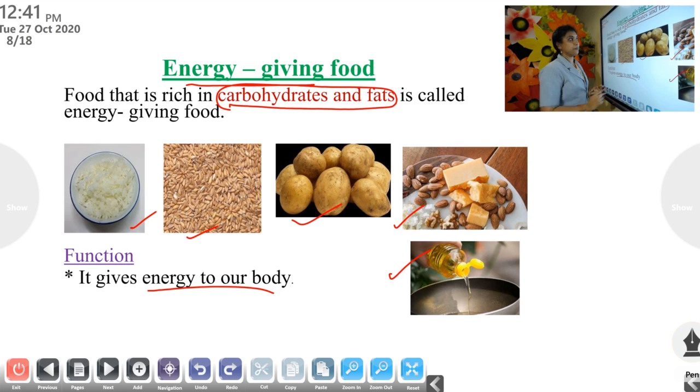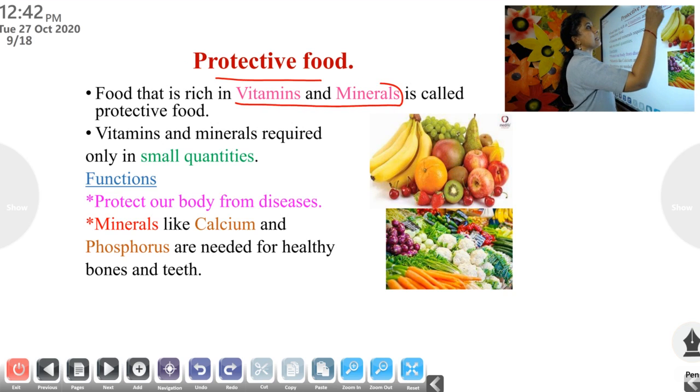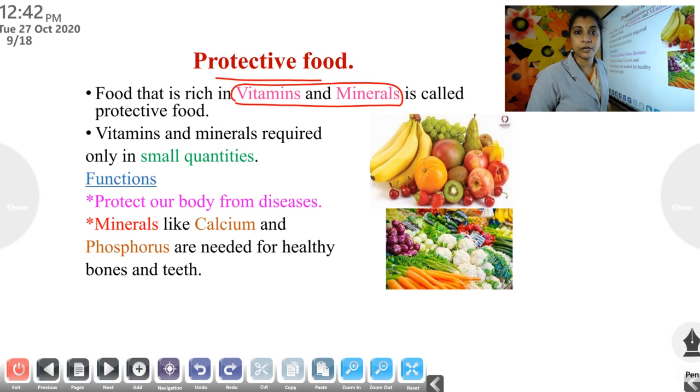So, energy giving food. Food that is rich in carbohydrates and fats is called energy giving food. What's its function? It gives energy to our body. Clear? Then what's the next one? Protective food. What is that? Food that is rich in vitamins and minerals is called protective food.